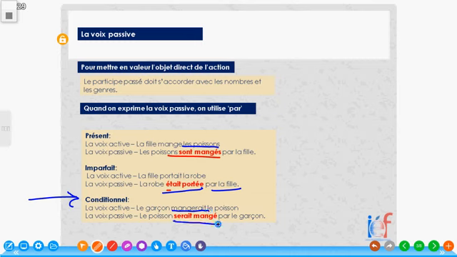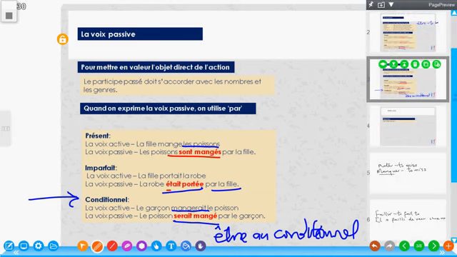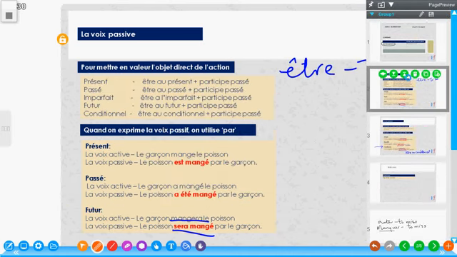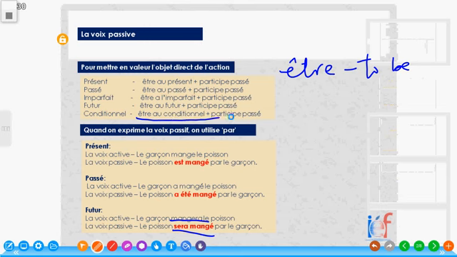That is, être au conditionnel plus participe passé. Être in the conditional form plus participe passé.